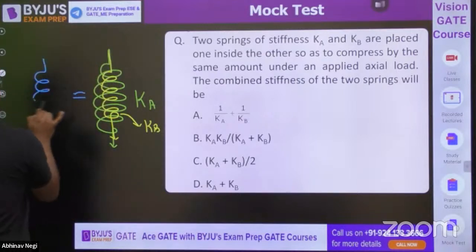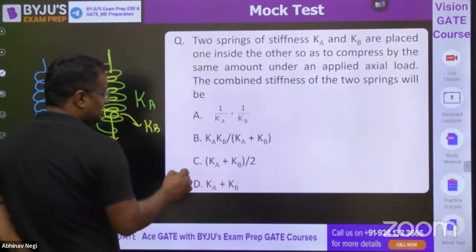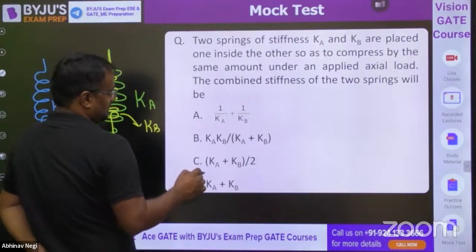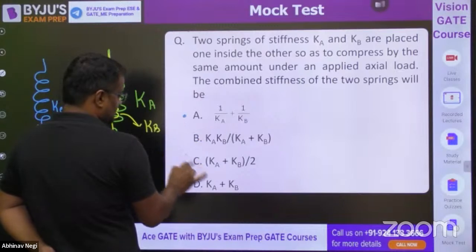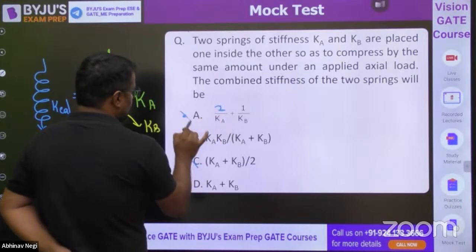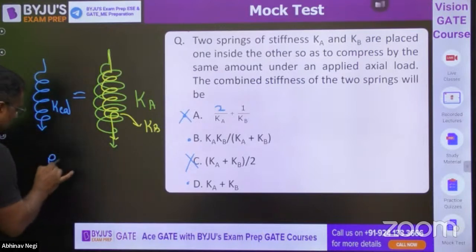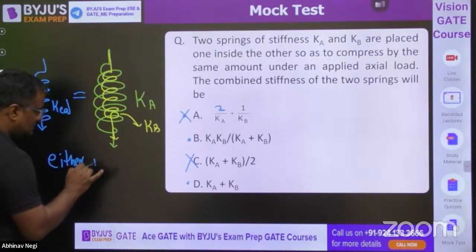This is a nice question. Is it series or parallel? Either the answer will be the series one or the parallel one. Either A, B, or D. Both of these give the same answer, so either it will be B or D. If it is parallel, the answer will be D. If it is series, the answer will be B.